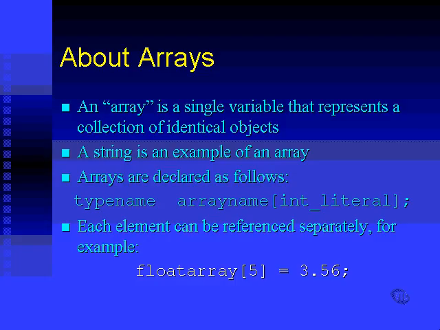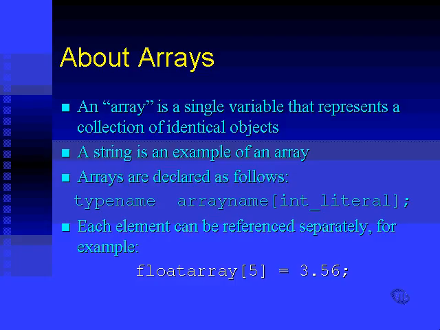Okay. Once an array has been declared, you can reference each element separately. For example, if we had an array of floats, in the previous declaration example, the type name might be float, an array name might be float array, and the int literal might be, I don't know, 20, some large number of floats.